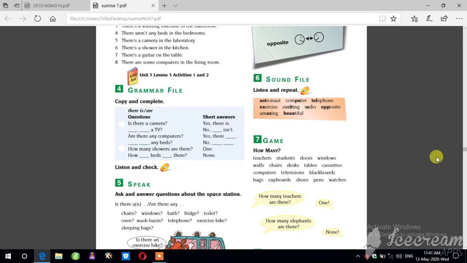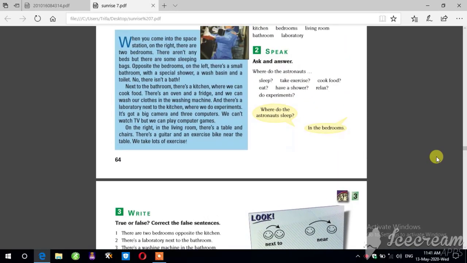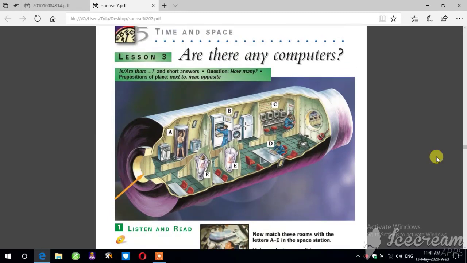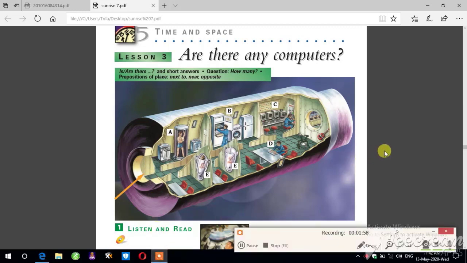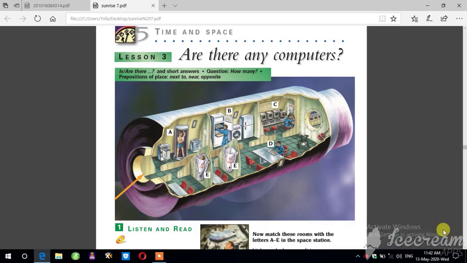Okay, if we go back, here we have next to, near, opposite. These are called what? Prepositions of place. Look at here. What is a preposition of place? We have many things here. Which one is opposite each other? Which one is next to? Which one is near to each other?